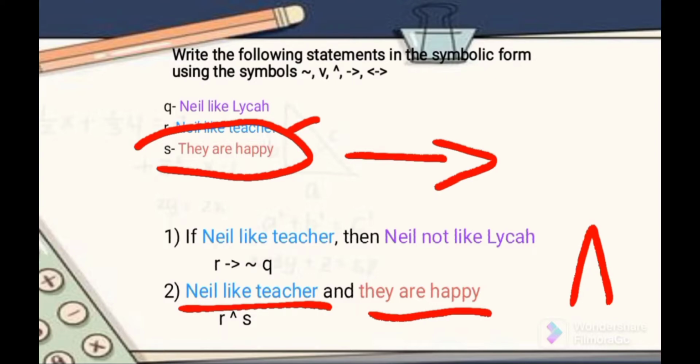So this is the symbolic form that we transform for statement number 2.